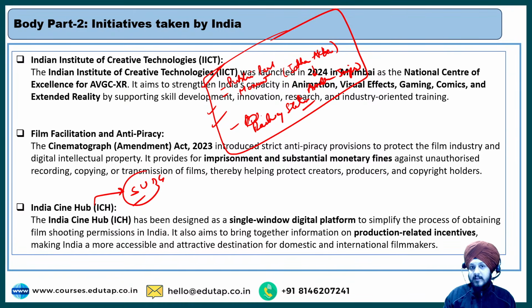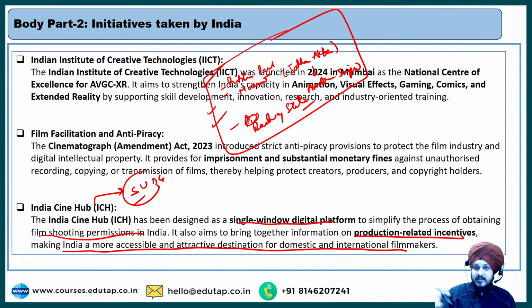So, in order to get rid of that, we have designed this India Cine Hub, which is a single window digital platform to simplify the process of obtaining film shooting permissions in India, right? And it also aims to bring together information on production related incentives, making India a more accessible and attractive destination for domestic and international filmmakers, right? So that is another initiative so that we can boost the creative economy, the creative sector of the country, so that there are lesser and lesser hurdles.